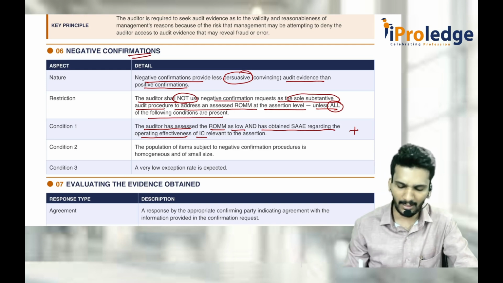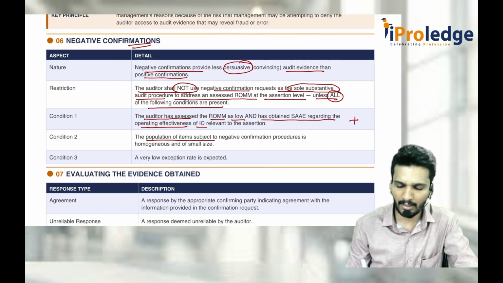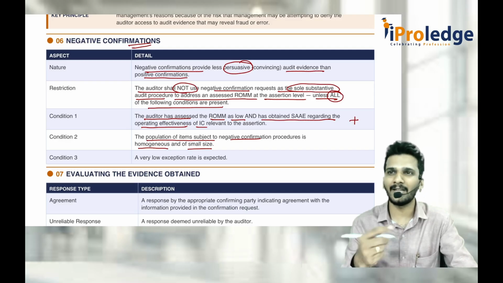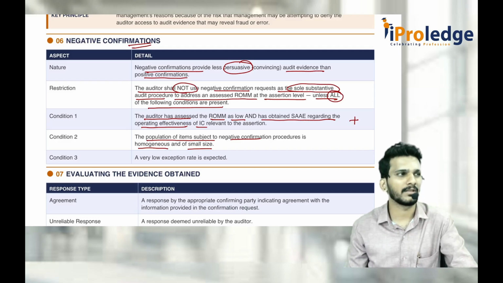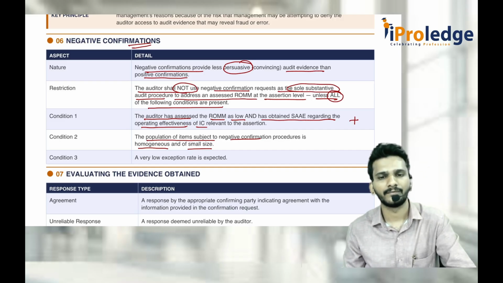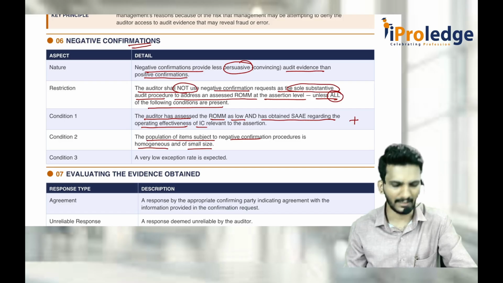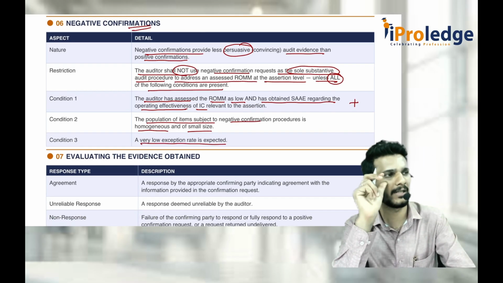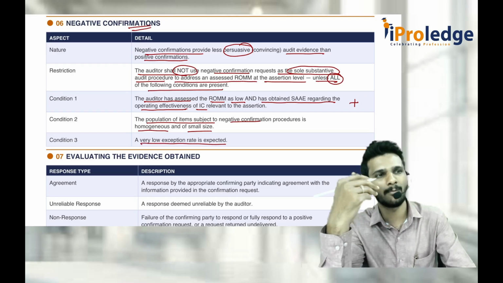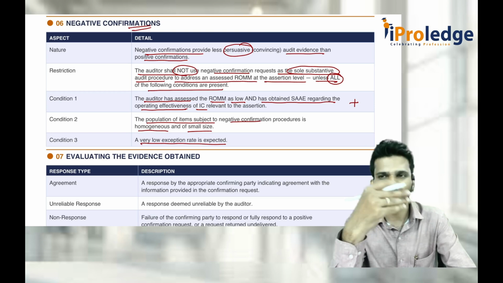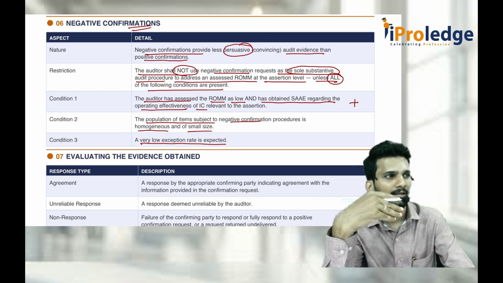First, the risk of material misstatement is low and internal controls are operating effectively. Second, the population you want to confirm is homogeneous, of small-value items. Homogeneous means similar, almost the same items, with small value. Then a very low exception rate is expected. What does that mean? The moment I send it, it is very unlikely that the other party will not respond. If they receive the letter or mail, they will definitely respond.